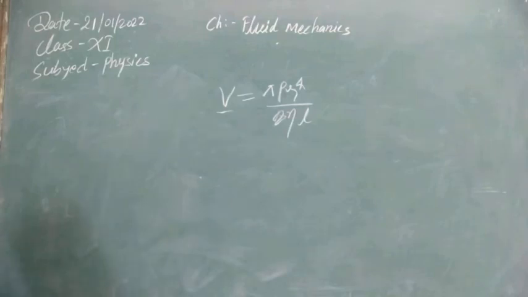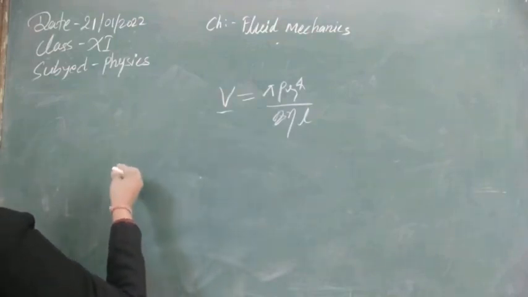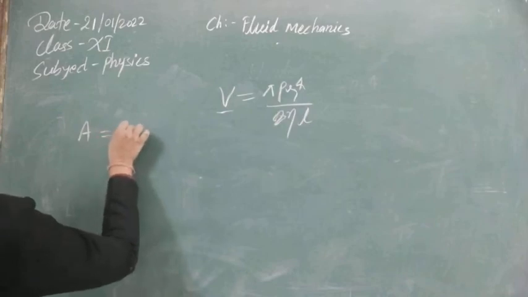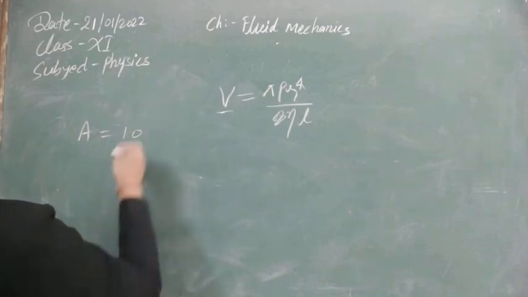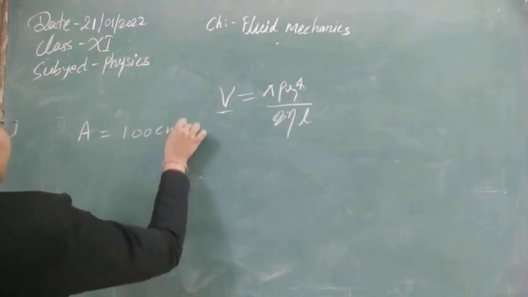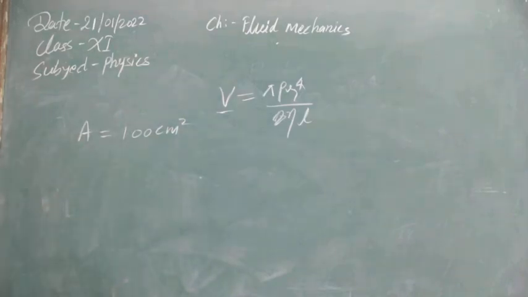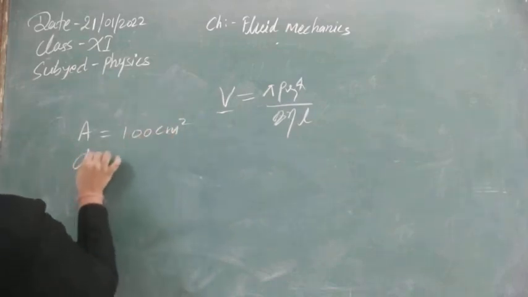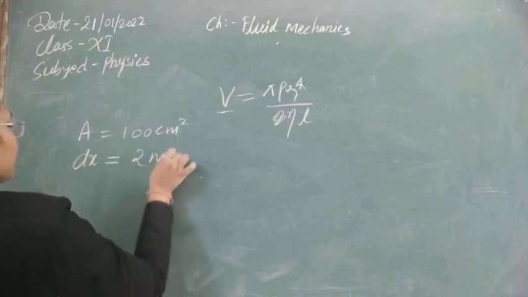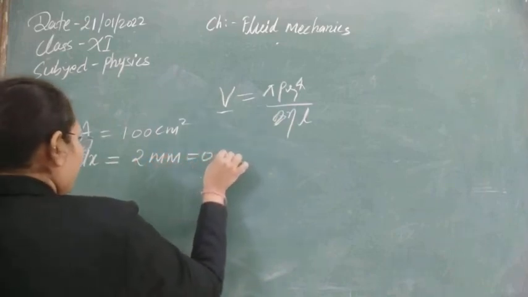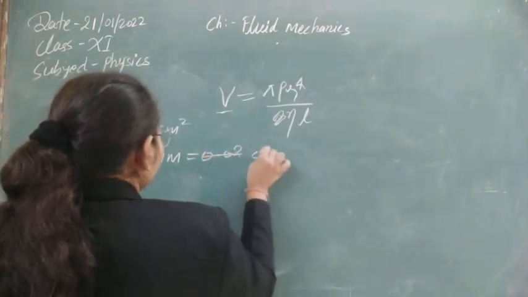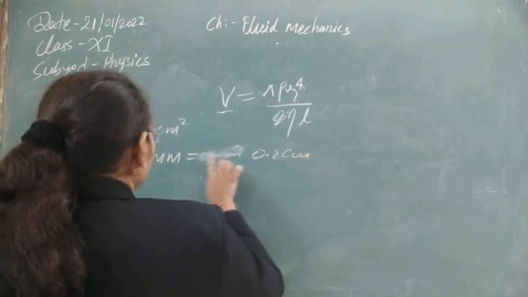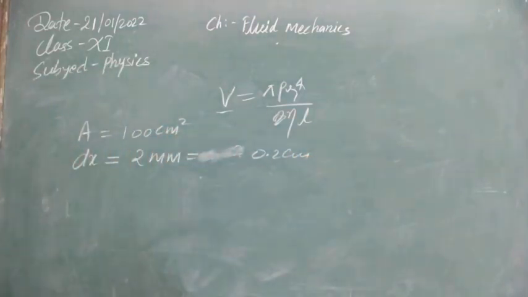The first data is the area of the plate, which is given here as 10 centimeter square, so it means 100 centimeter square. This will be the area of the plate. Next, the thickness given is 2 mm. So if dx is the thickness, it has the value 2 mm, which is equal to 0.002 meter, or in centimeter, 0.2 centimeter only. Let's use this because all the data are in centimeter.